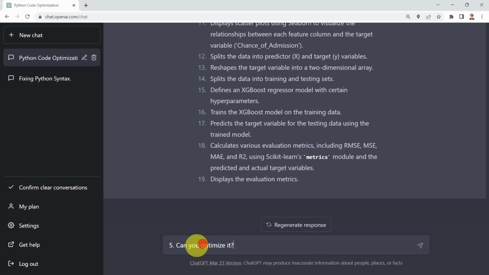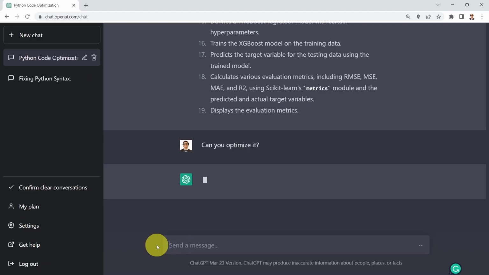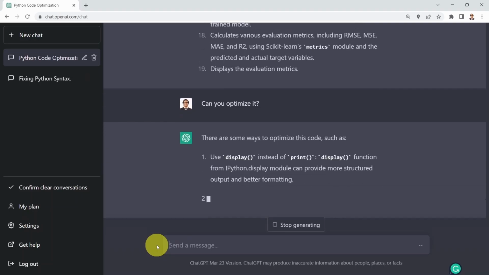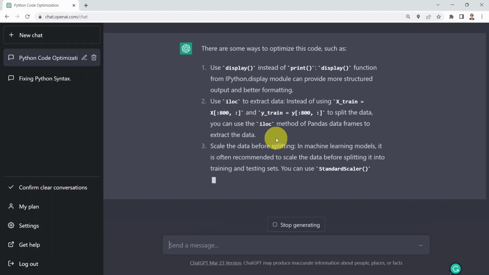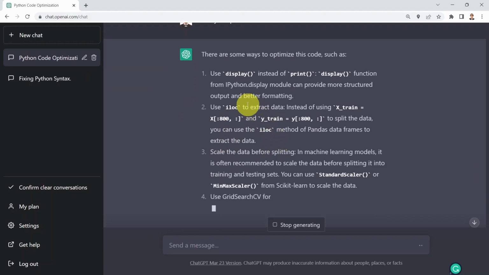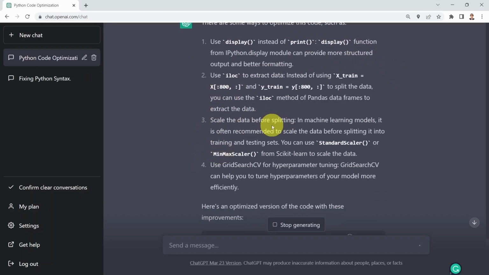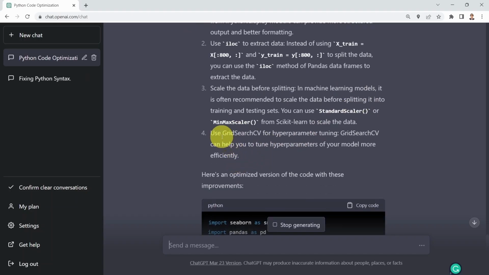So what I could do here is say, well, could you please optimize it for me? Can you optimize that code? Let's see what we're going to get. Here, it's going to give you several suggestions to try to optimize the code. For example, you can use display instead of print, in the display function. It also says you need to scale the data before splitting. Another recommendation is that you can use GridSearchCV, as an example, to perform hyperparameter tuning and optimization,